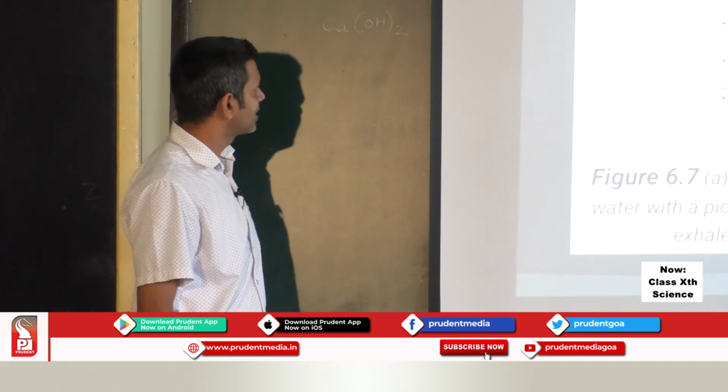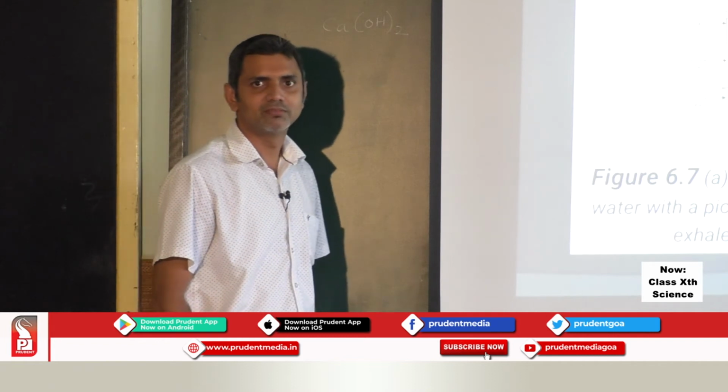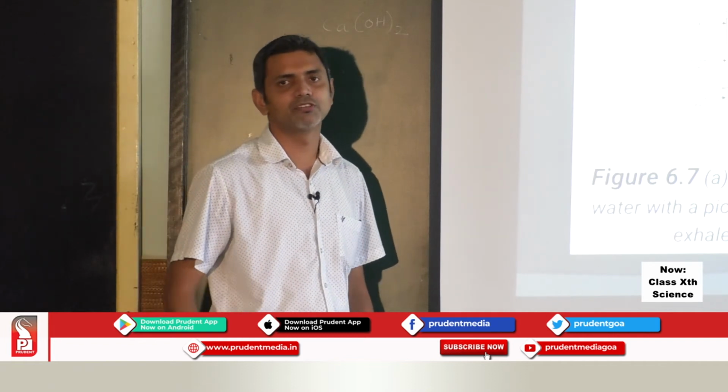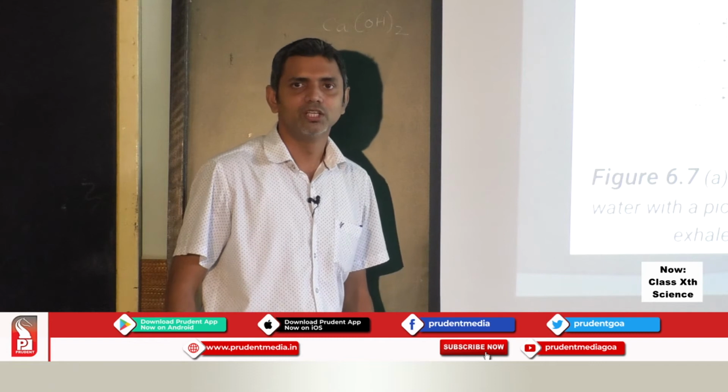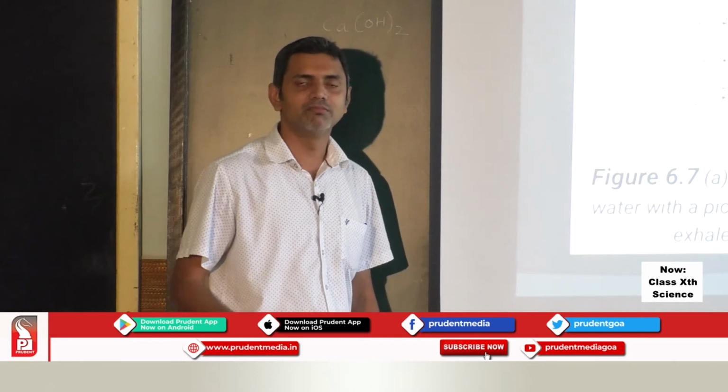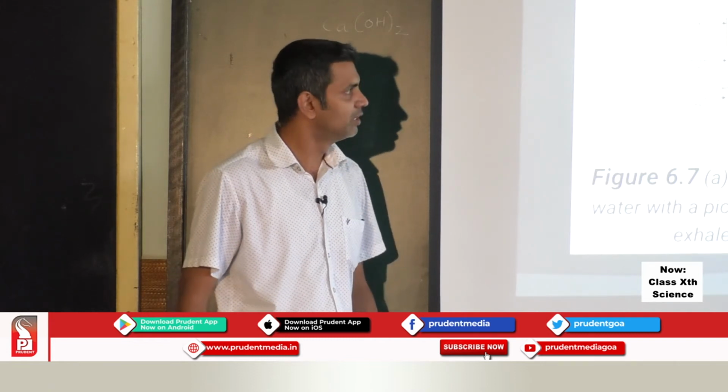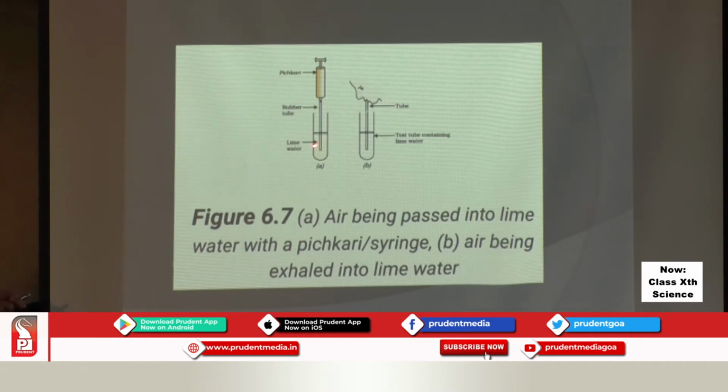So calcium hydroxide with water, an aqueous solution of calcium hydroxide, gives us lime water. So we have to make use of the lime water, as we can see here. Two test tubes are taken.